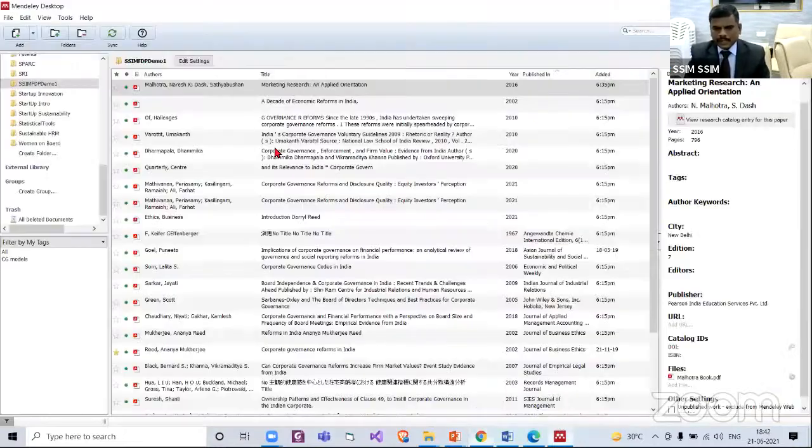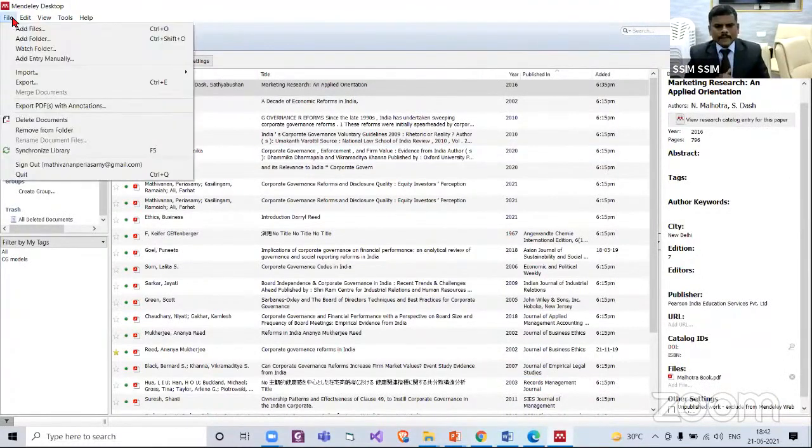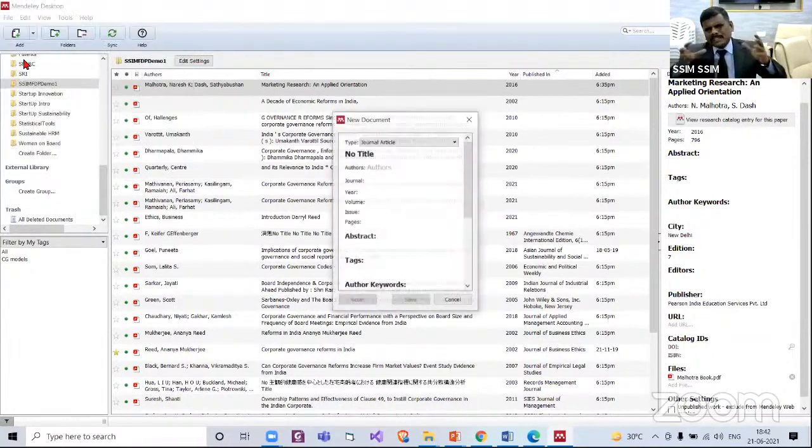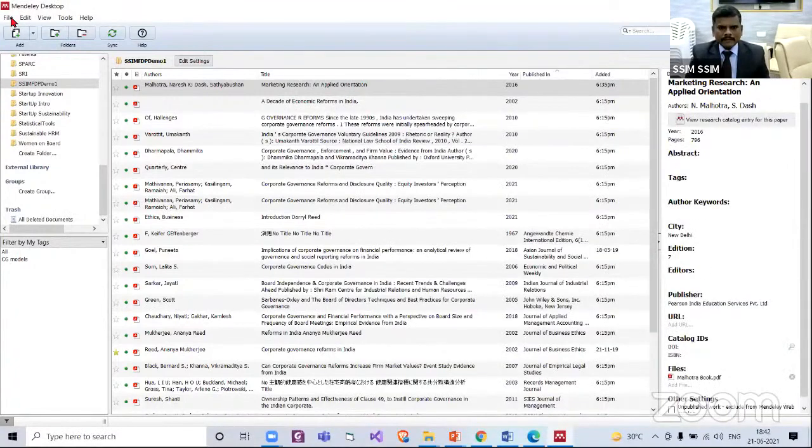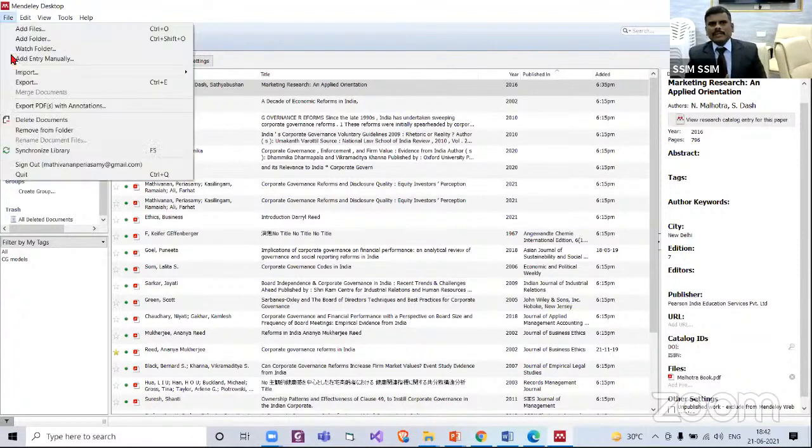Now manually we'll enter one more reference. File, add entry manually. But for your information, many of the things are available online. Very rare cases, especially in literature and history, we may not have access to. So at that time, definitely we may need this option as well. So now once again, file, add entry manually.